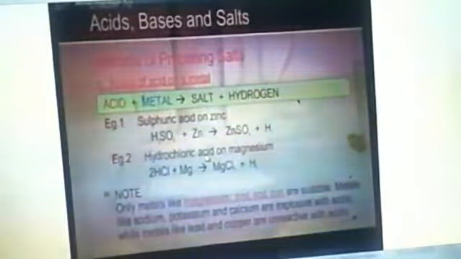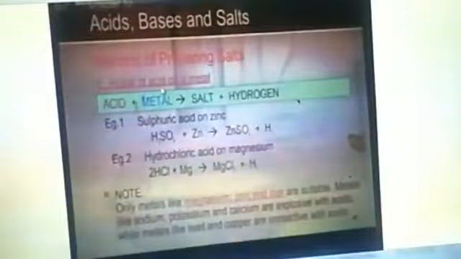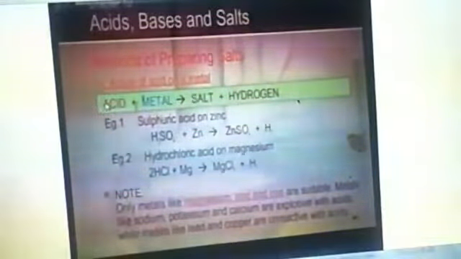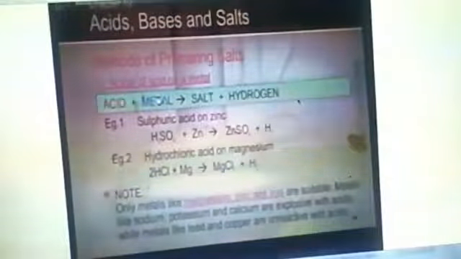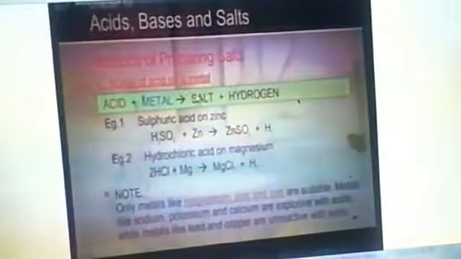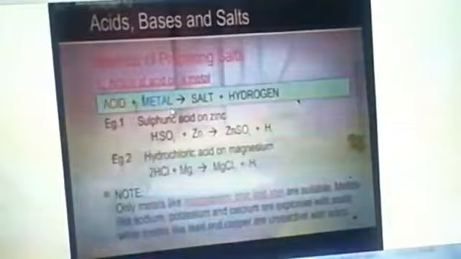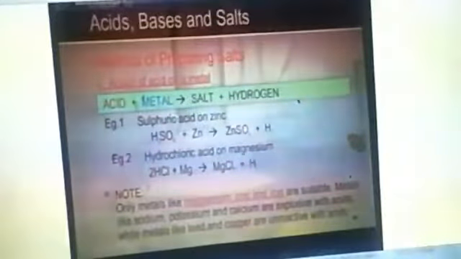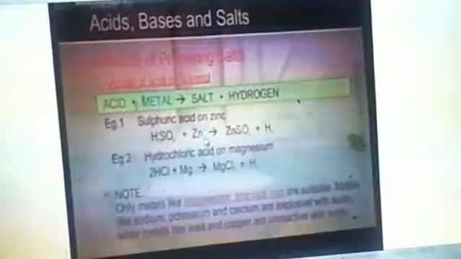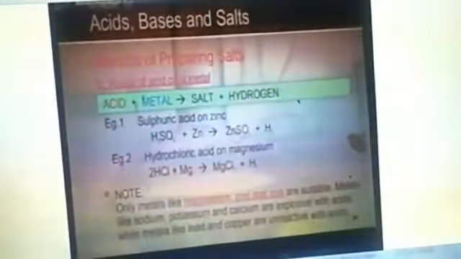Next method 4 for preparing salt, action of acid on a metal. When acid reacts with a metal, it forms salt and hydrogen. We will see with an example. Sulfuric acid reacts with zinc, it produces a salt, zinc sulfate, and evolves a gas, that is hydrogen.